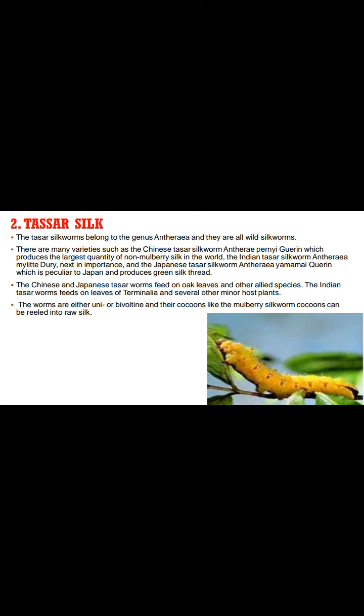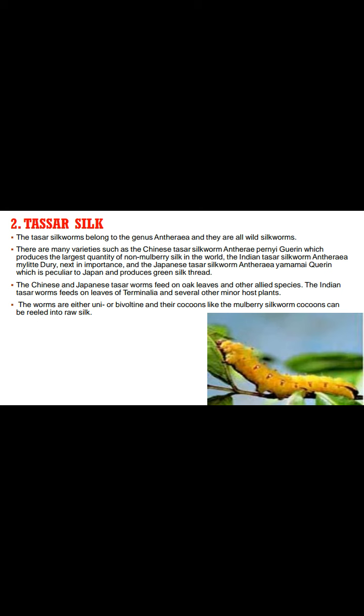Then second one is the Tassar silkworm. The Tassar silkworm belongs to genus Antheraea, and it is also known as a wild silkworm. China is the biggest producer of Tassar silk. Firstly, the Tassar silkworm started in China, that's why it is the biggest producer. Then followed by India.